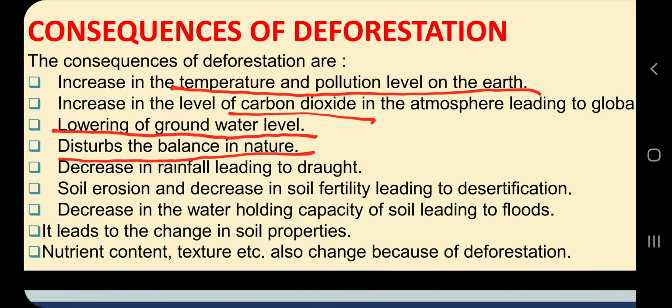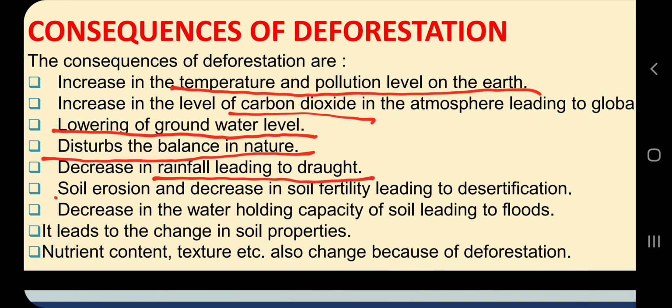Disturbing the balance of nature, this thing we have discussed. Decreased rainfall leading to drought. Why does it decrease rainfall? Because trees keep moisture in the environment. If you have visited a national park or a simple park or garden, you can feel the difference. If you go to a cinema hall or an amusement park where there are no trees, and then go to a garden or natural place with many trees, you can feel the difference in the coolness of the environment and the presence of moisture. So plants are holding moisture and creating circumstances for rain.